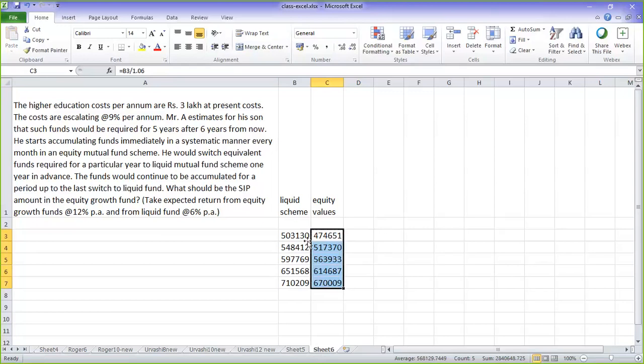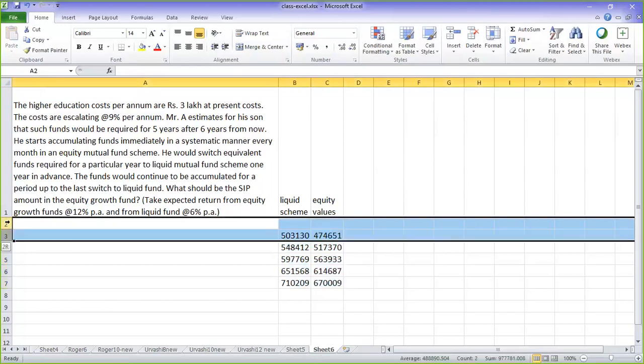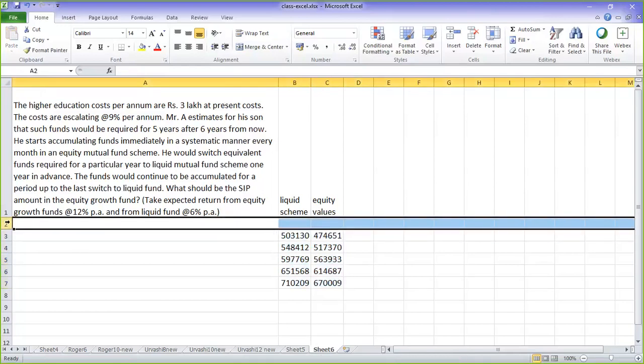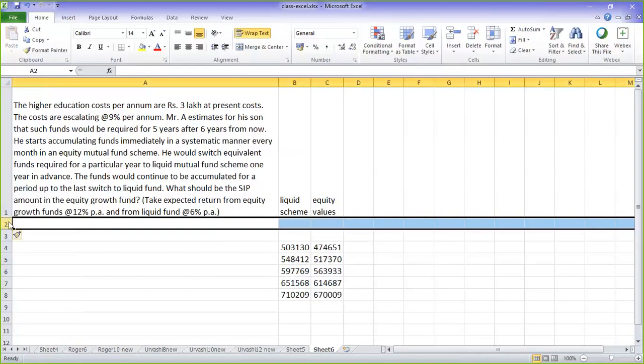Liquid scheme is starting at a later date, whereas equity is starting at an earlier date. So I need to insert some 6 columns over here. 6 or 5? Let me insert only 5.